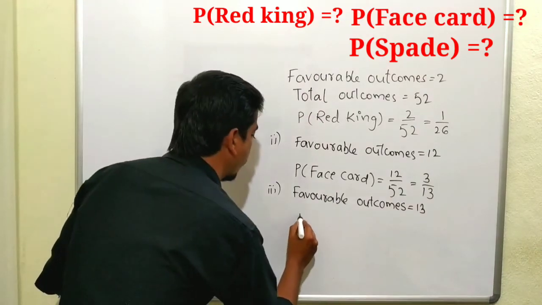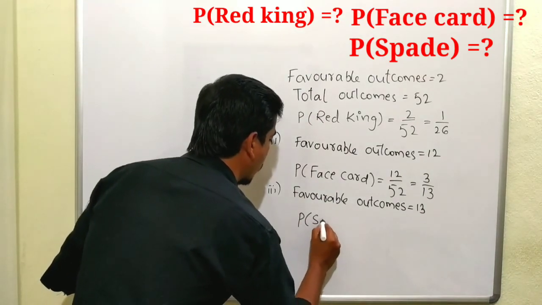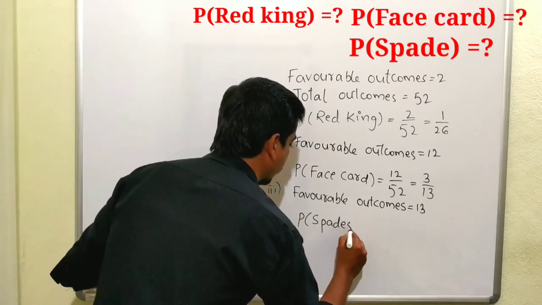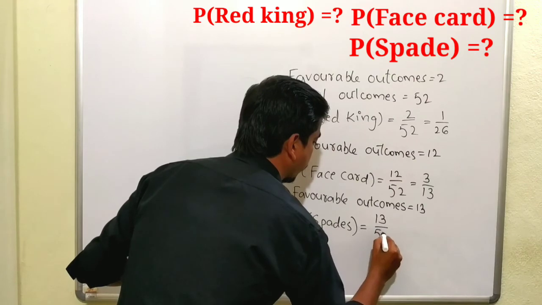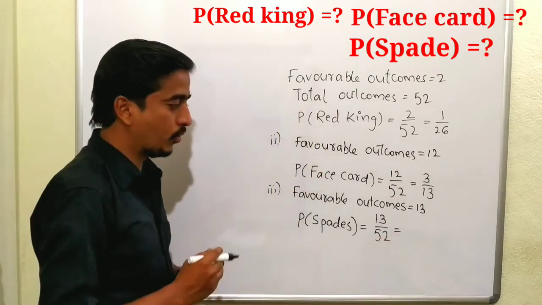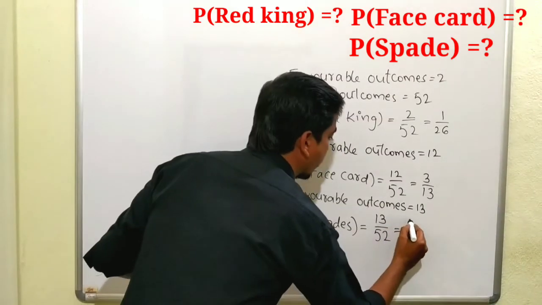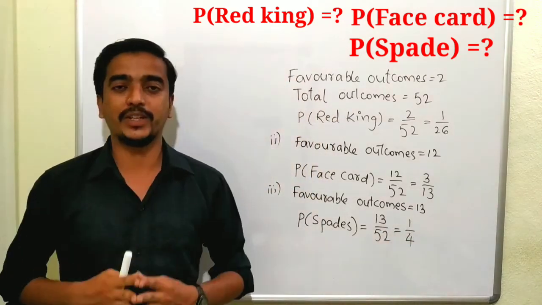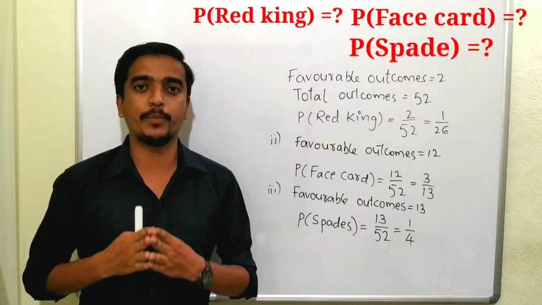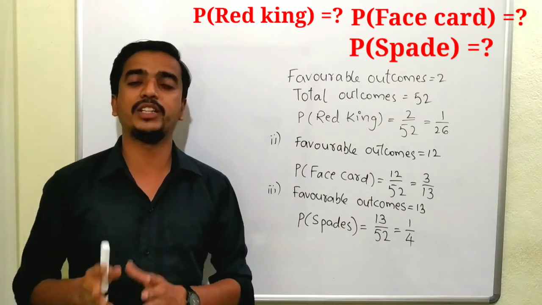So the probability of spade, P of spades, equals 13 by 52. By cancelling with the 13 table, we get 13 1s are 13 and 13 4s are 52, so 1 by 4. In this way, we can solve the probability problems which involve the deck of cards.